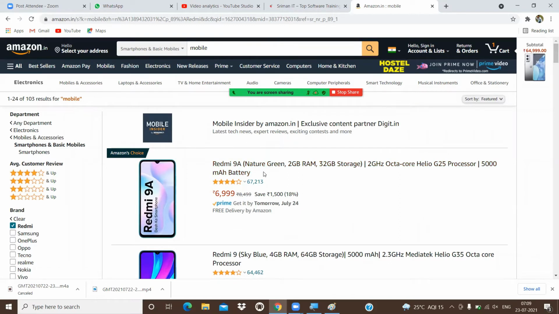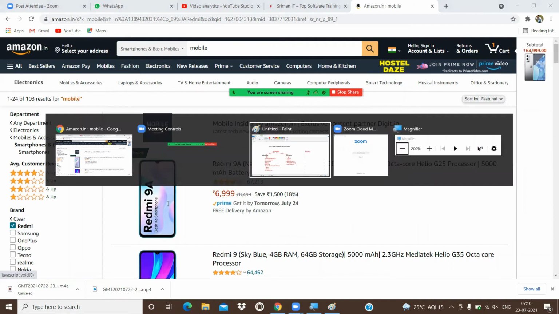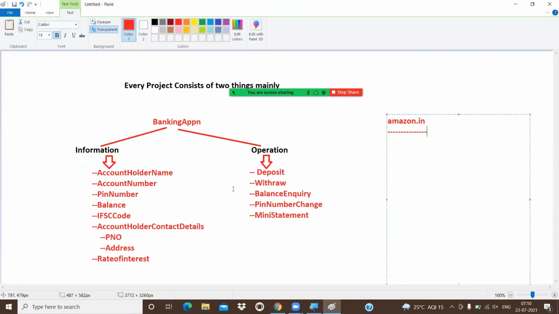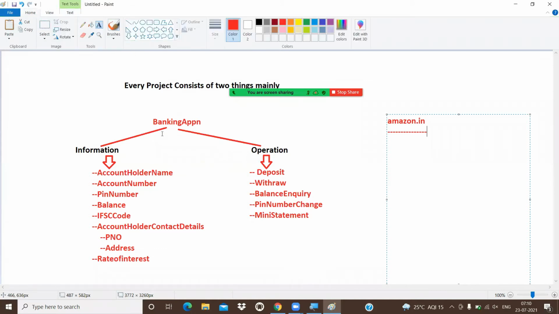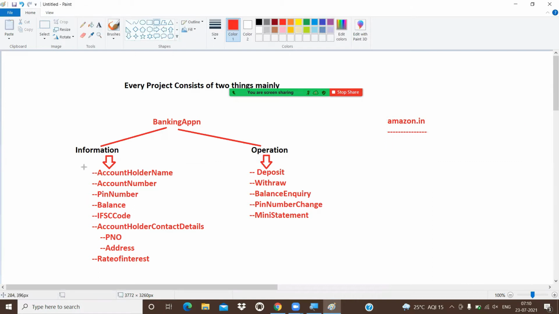Product name, product price, bank details, which we already discussed, product model, number of products, quantity of product. All these things come under what? Information. Every process consists of two things. One is the information, and the other is operation. If you take an application like banking, these are the information, and what about the right side part? That is operations.